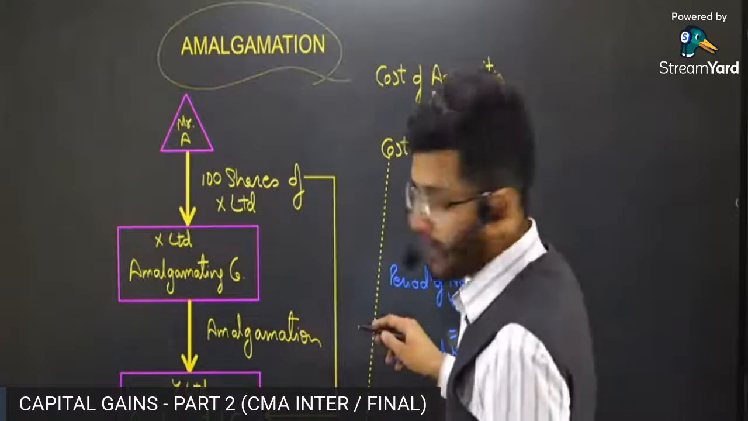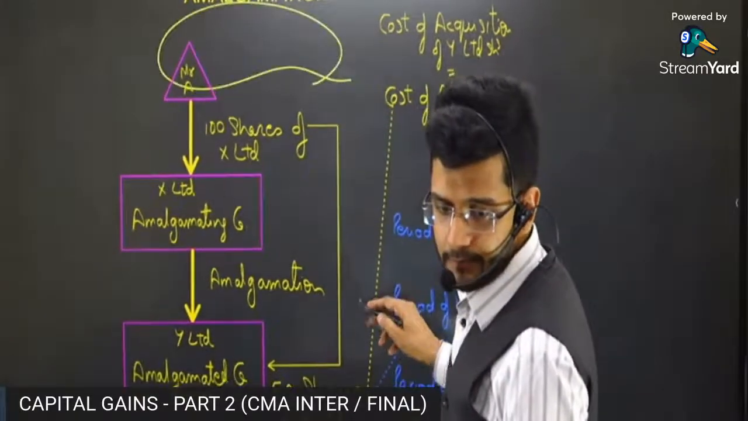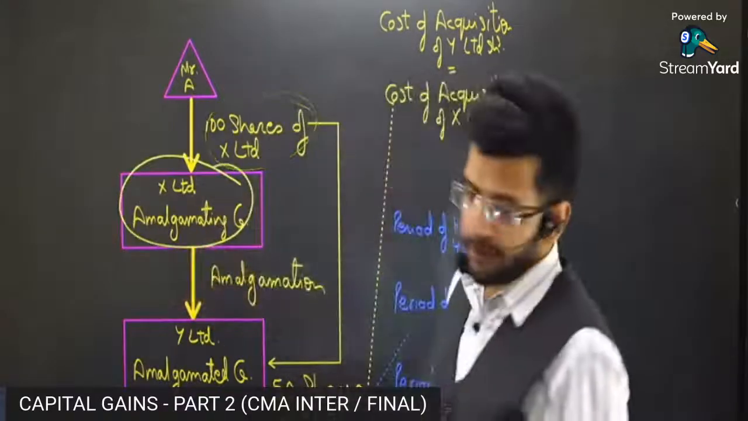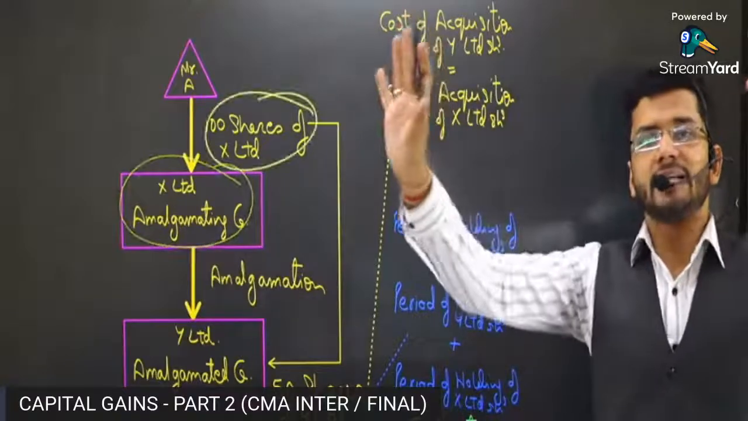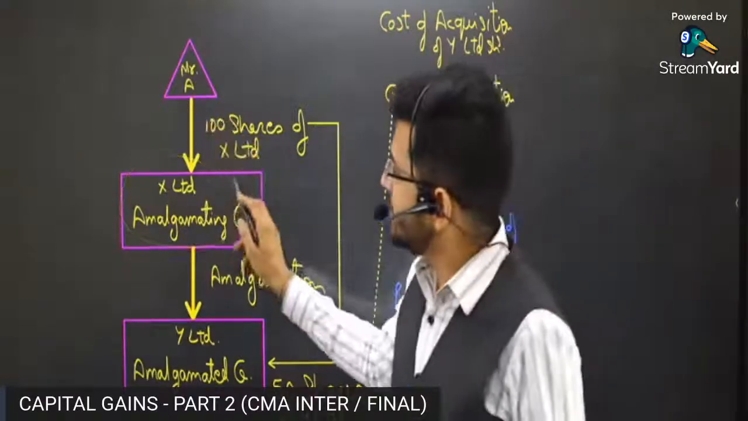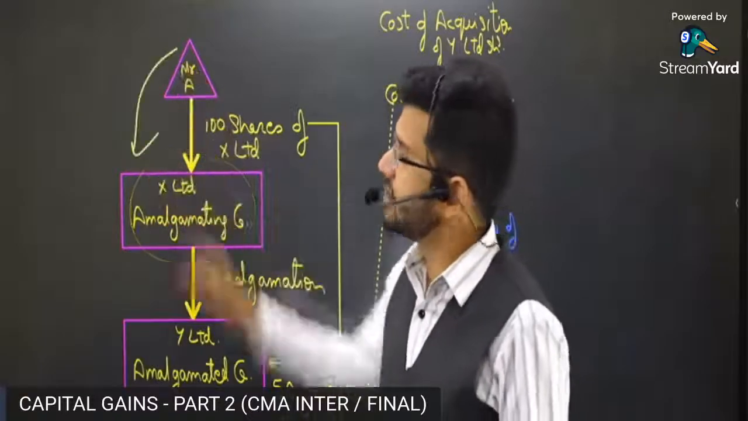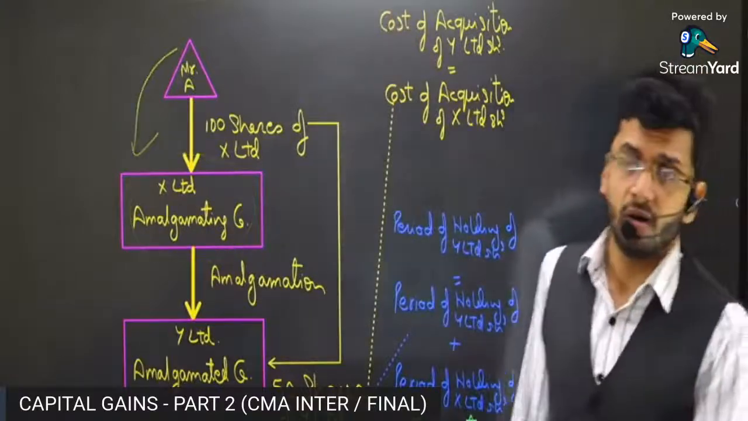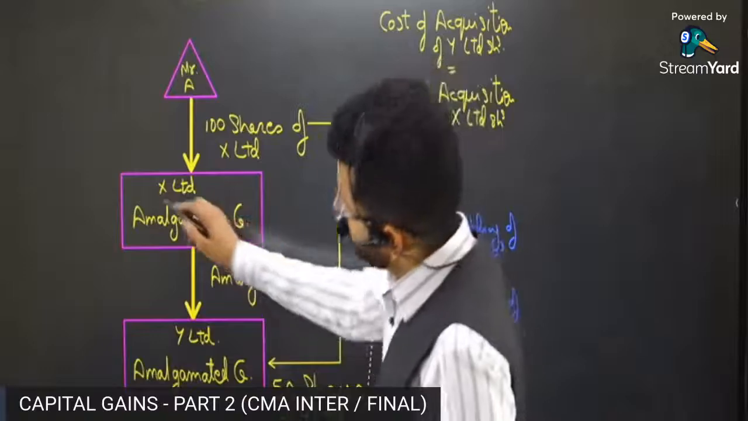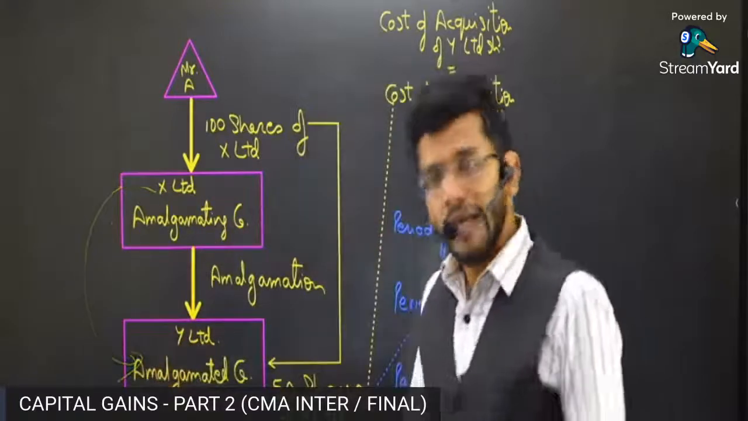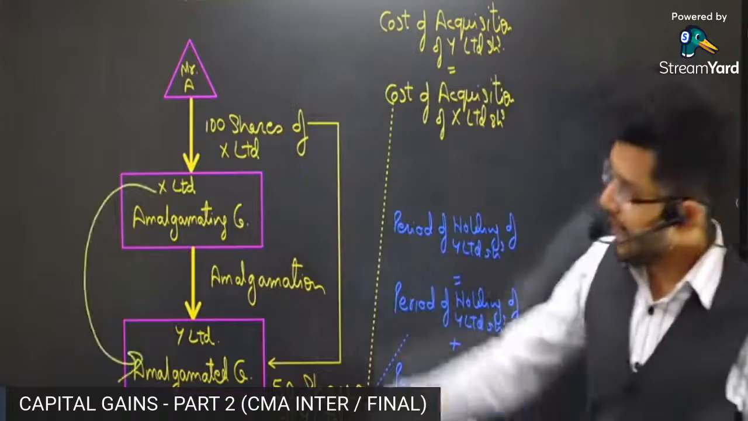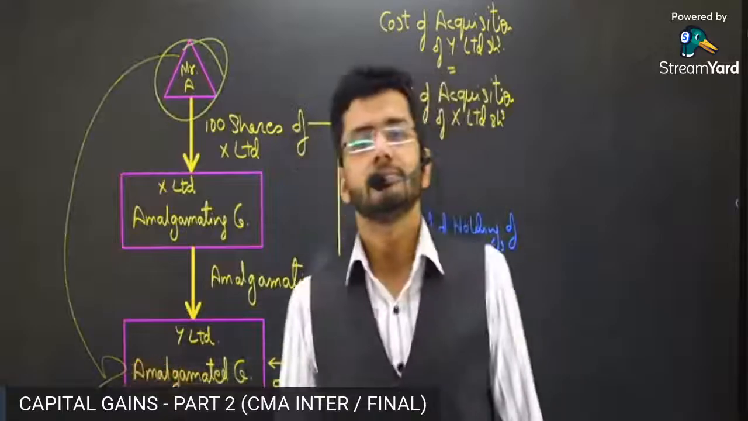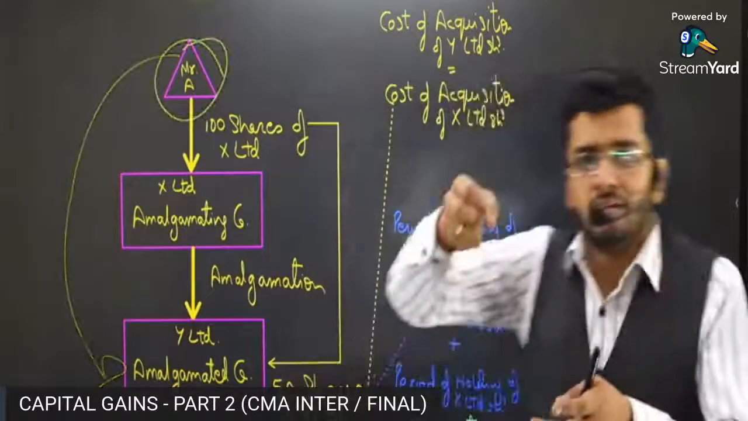Now, I've made a diagram to explain this. Mr. A is holding 100 shares of X Limited. X Limited is an old company, and Mr. A purchased shares of X Limited many years back. Now, X Limited amalgamated into Y Limited. When X Limited amalgamated into Y Limited, Mr. A became the shareholder of Y Limited.